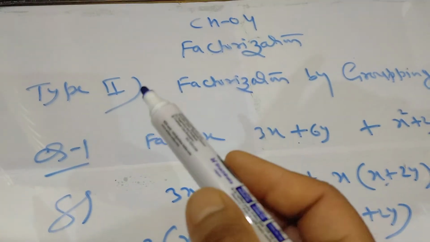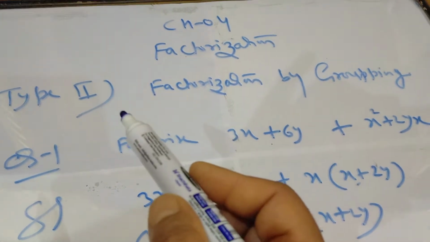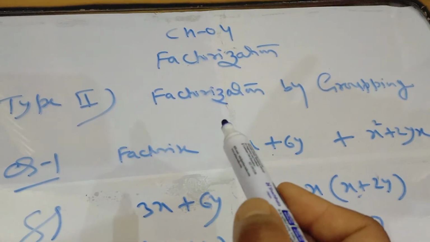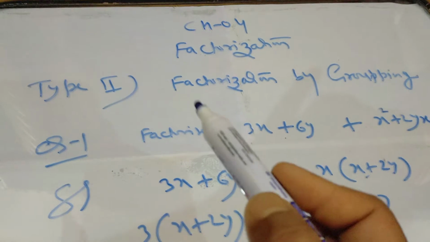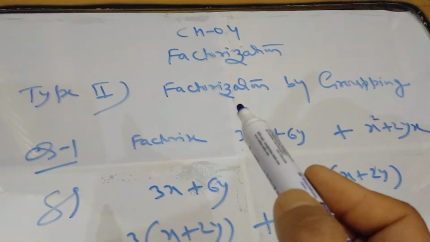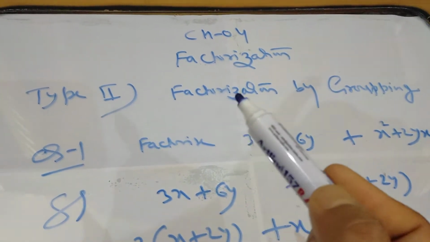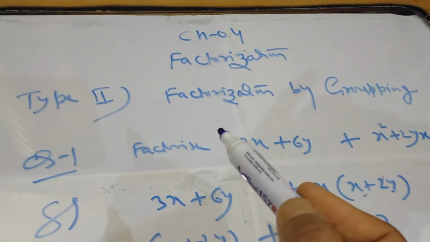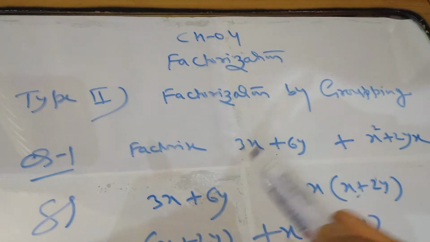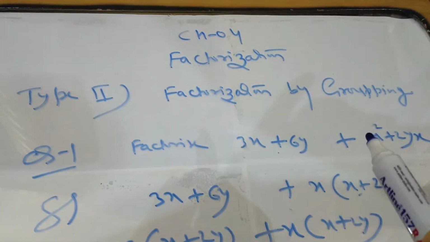So today in this series I am going to start this topic, factorization by grouping. First I have to revise type number 1. What is type number 1? In type number 1, you take the common factor directly. If anything is common, you will directly take the common.